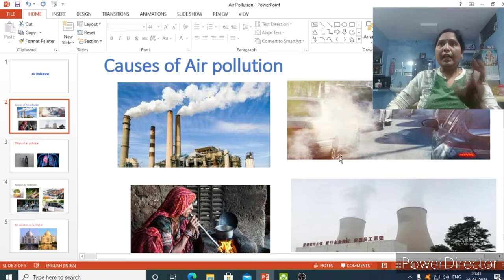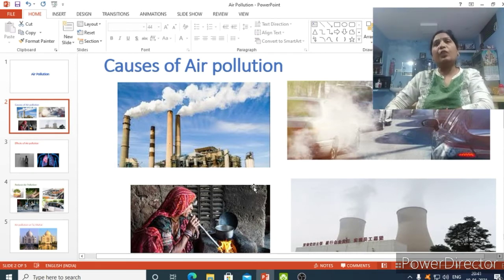What happens if carbon dioxide increases on Earth? It raises the temperature on Earth. See, in summer we are reaching 47 degrees of temperature. That is because of the increased carbon dioxide in the air. That leads to climate changes. Actually, we need to get rain in the rainy season.